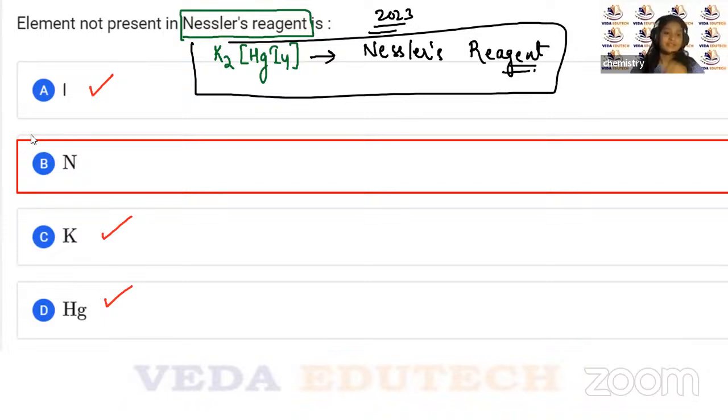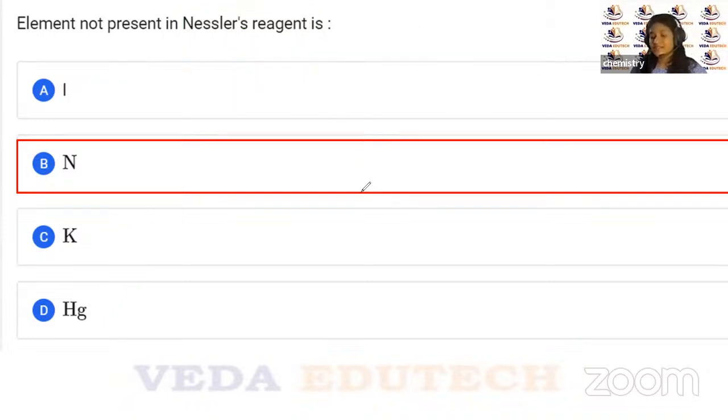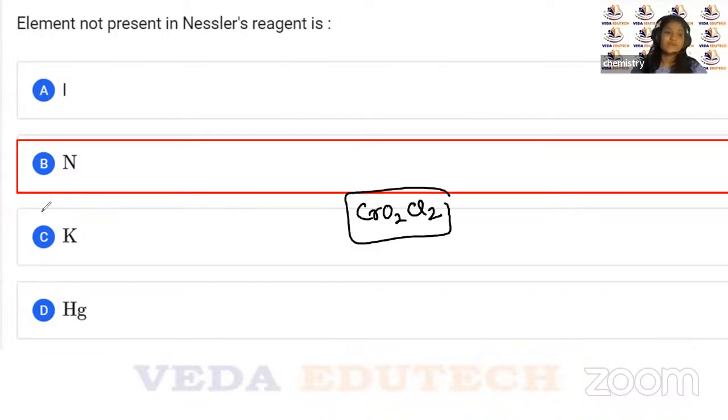Now someone was asking to repeat the answer. So I'll explain again. See here, children. CrO2Cl2, right? This is the formula of chromyl chloride.